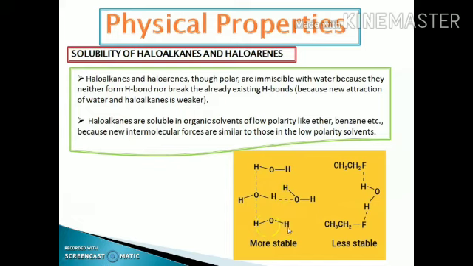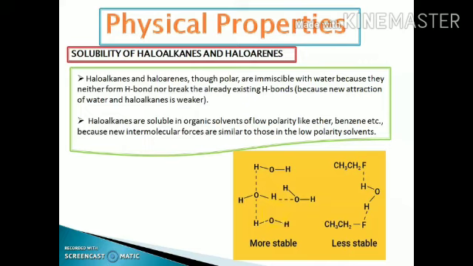In case of the water molecules, the hydrogen bondings are more stable in comparison to the hydrogen bondings present between the alkyl halide and the water molecules. Means the alkyl halides are not capable of breaking the existing hydrogen bondings of the water molecules, and therefore they are less soluble in water.